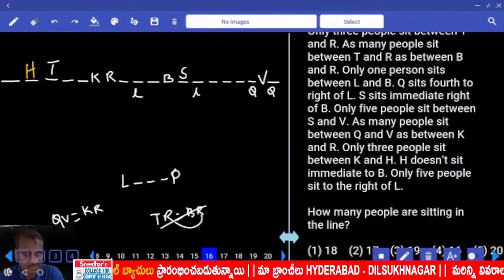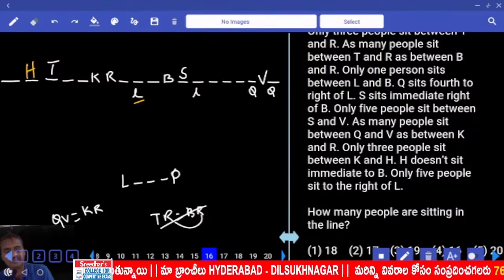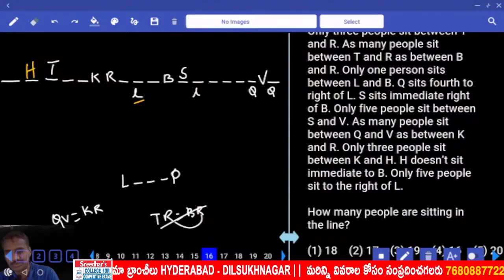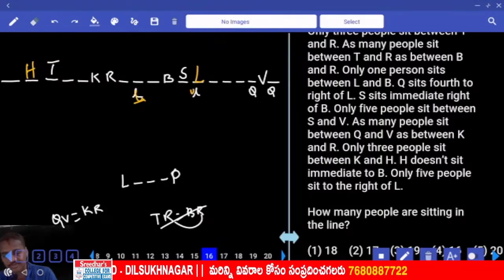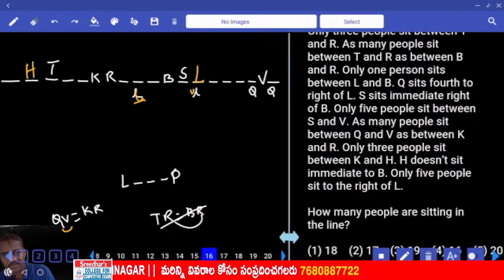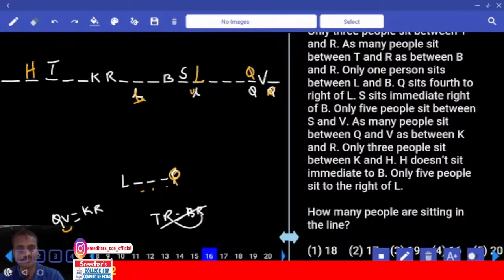Then next one, only 5 people sit to the right of L. If L is here, 5 people to the right of L is not possible. Hence where should this L be? L must be here. If L is here, in between Q and V, K and R, K and R adjacent and Q and V is also adjacent. Now Q is here, then what about this L? Q is 4th to the right of L. That means Q cannot be here, Q must be here.